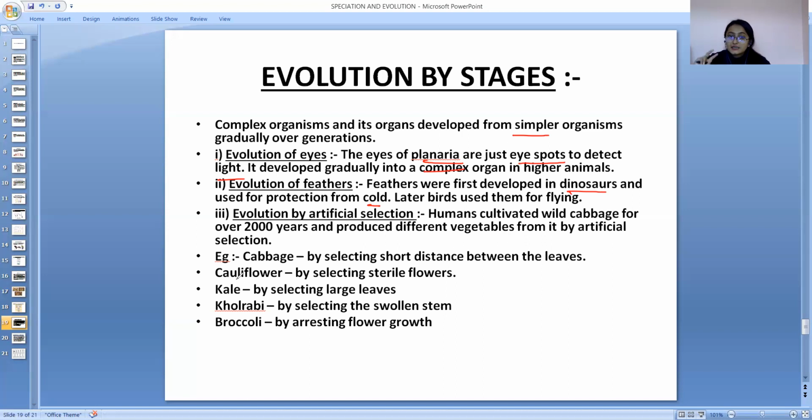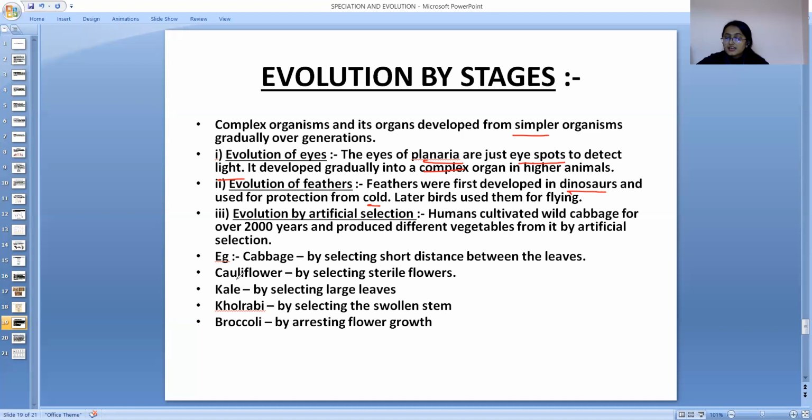सिर्फ हमने क्या उगाया था पहले? Cultivation of cabbage. अभी देखो, cabbage by selecting a short distance between the leaves become cauliflower. By selecting sterile flower become kale. By selecting large leaves become kohlrabi. By selecting the swollen stem become broccoli. Broccoli ने क्या किया? By arresting flower growth.